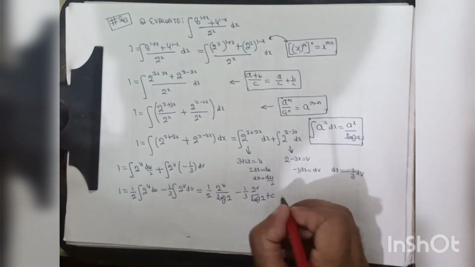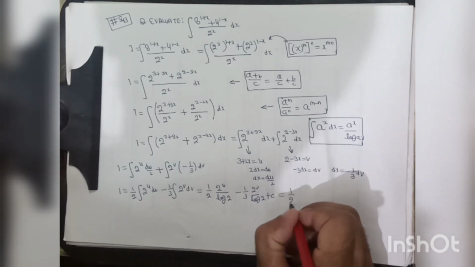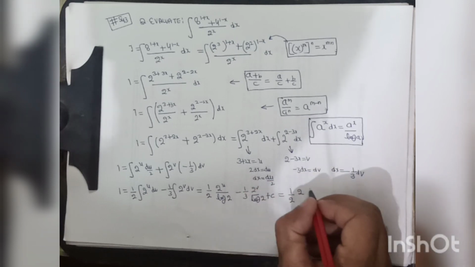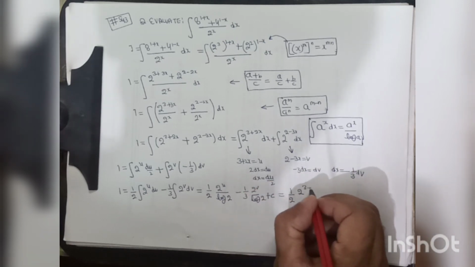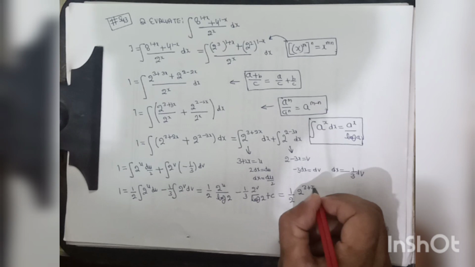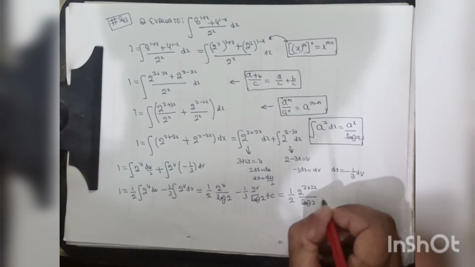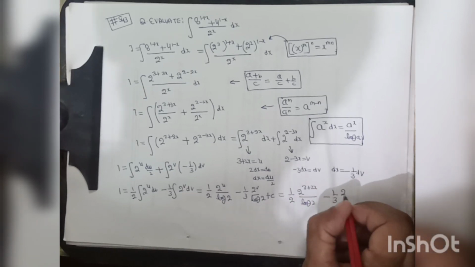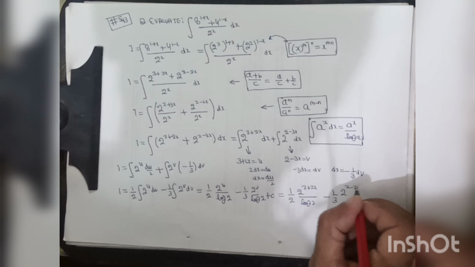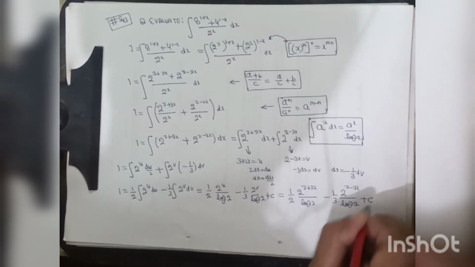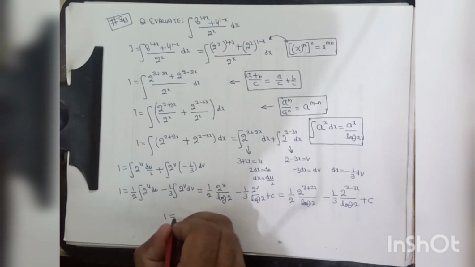So putting the values of u and v, because we have put u is equal to 3 plus 2x, this may be written as 1 upon 2 into 2 to the power 3 plus 2x divided by log 2 minus 1 upon 3 into 2 to the power 2 minus 3x divided by log 2 plus c.